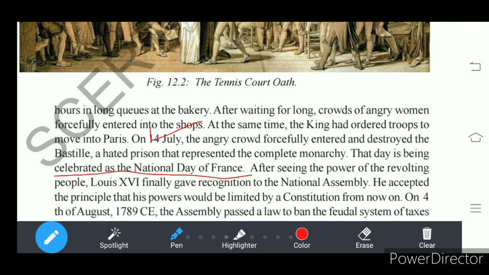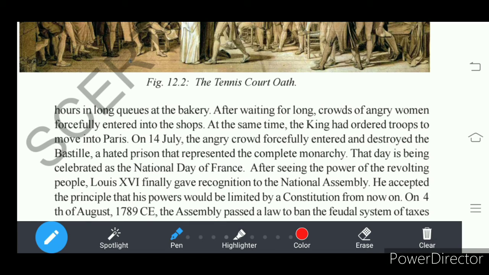How do we celebrate 15th August as Independence Day? French people celebrate 14th July as a national day for France.